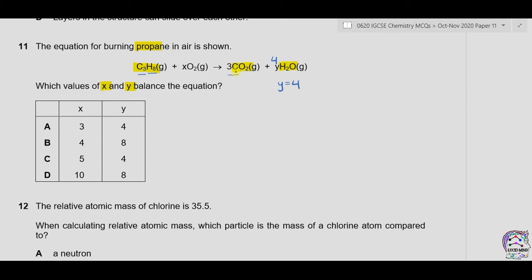Now looking at oxygen atoms on the product side, we have 3 times 2, 6 oxygens in carbon dioxide, and 4 times 1, 4 oxygens in water. So in total we have 10 oxygen atoms on the product side. In order to balance 10 oxygen atoms, we can write 5 with O2. So 5 multiplied by 2 makes 10 oxygens. So X is equal to 5. The answer is therefore C.